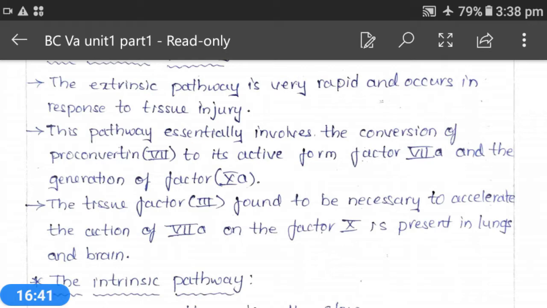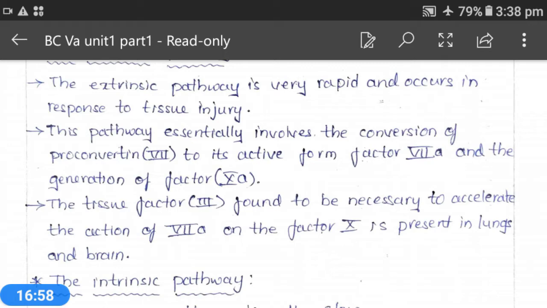And the tissue factor 3, that is blood clotting factor 3, is necessary to accelerate the action of 7A on the factor 9, and is present in lungs and brains. See this, what happens here?